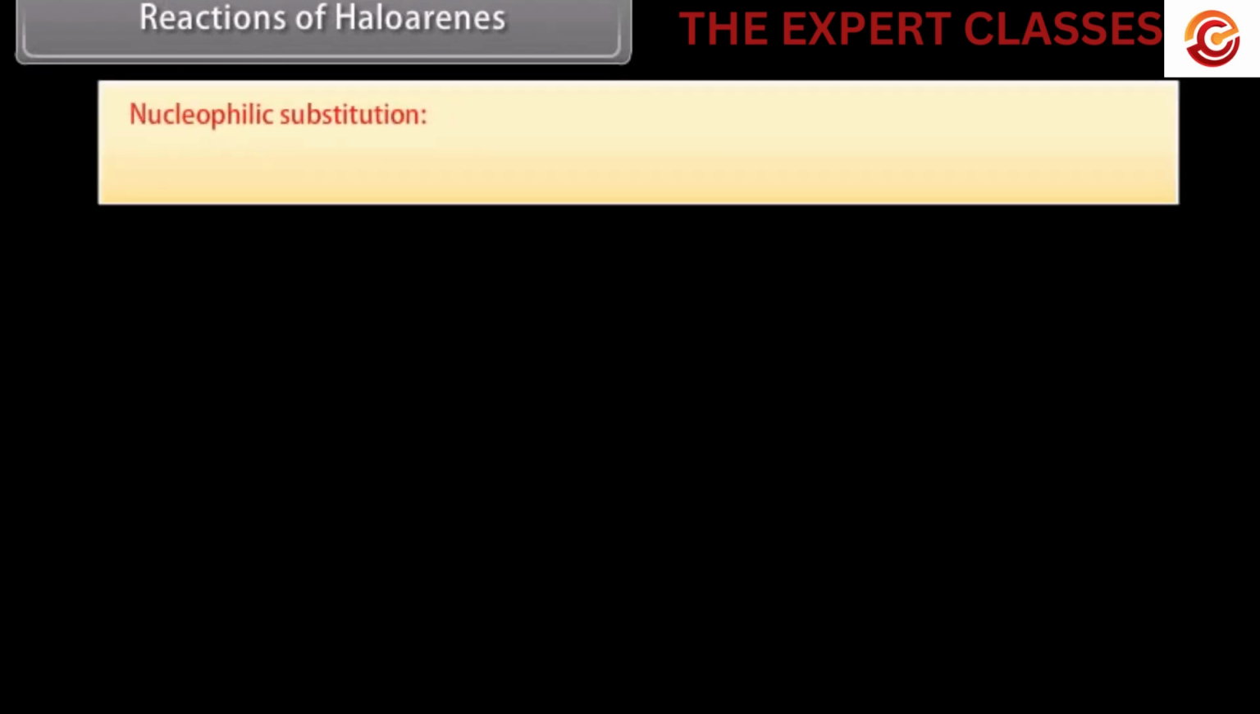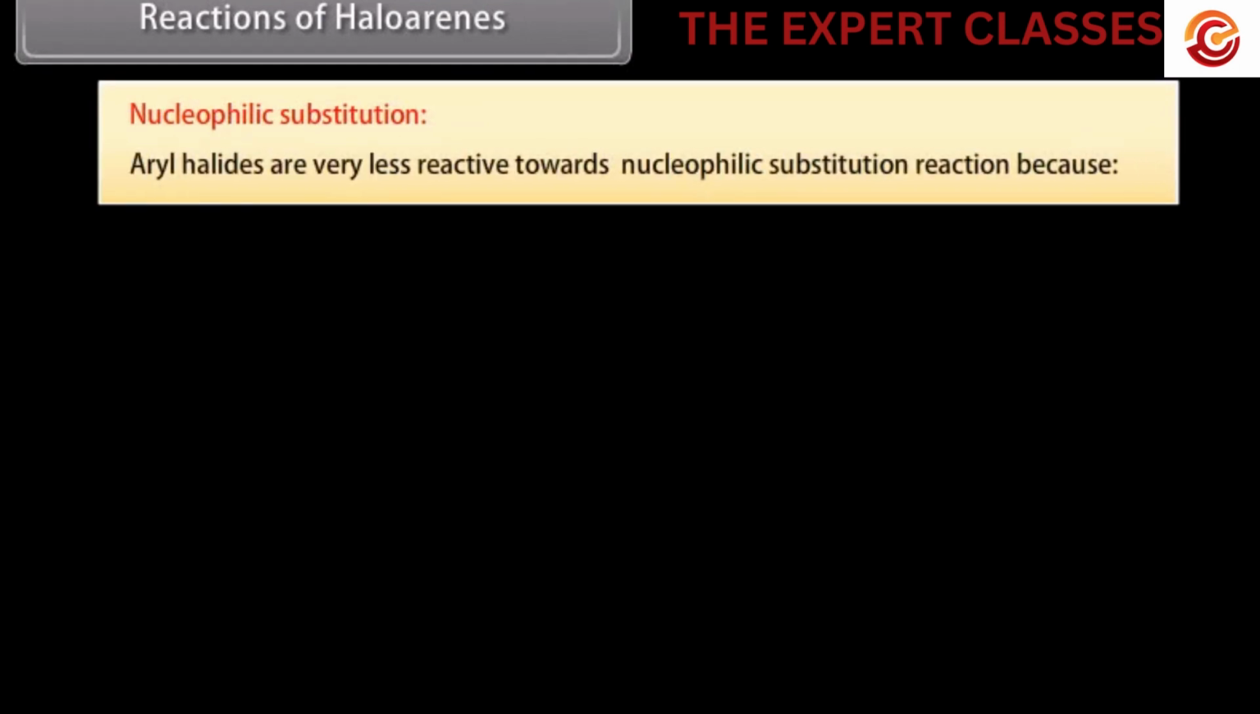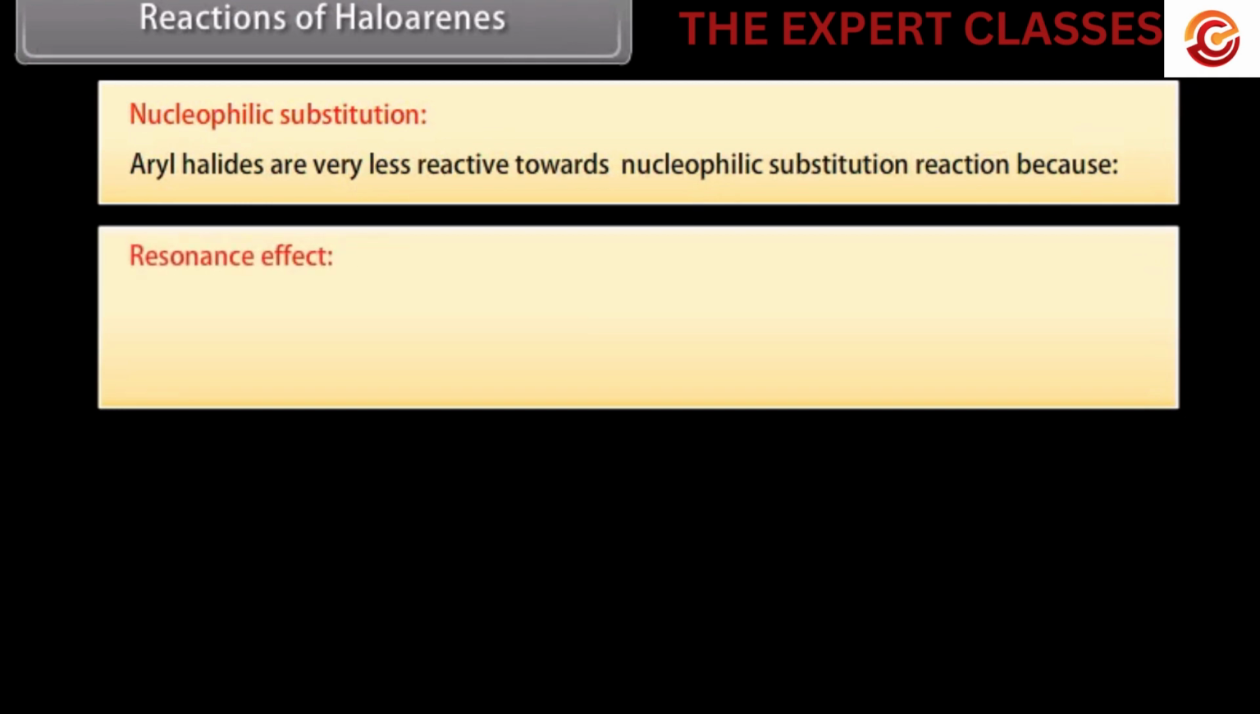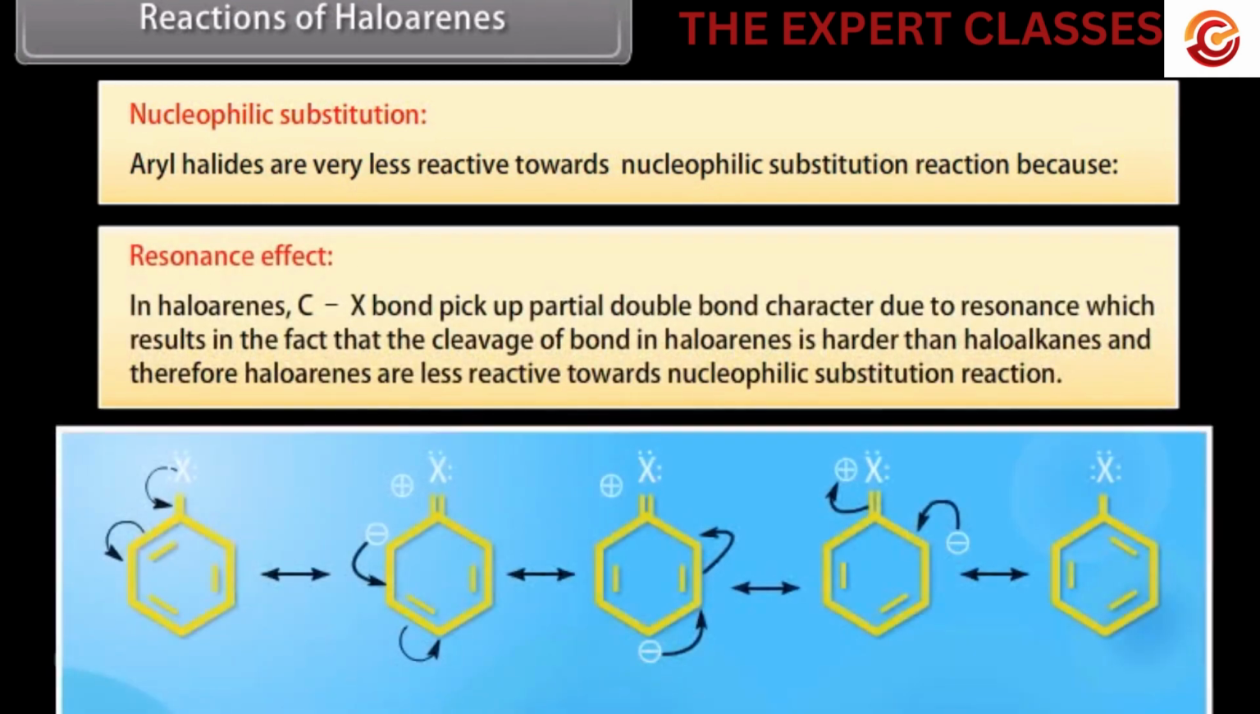Reactions of haloarenes. Nucleophilic substitution. Aryl halides are very less reactive towards nucleophilic substitution reactions because of the resonance effect. In haloarenes, the C-X bond picks up partial double bond character due to resonance, which results in the cleavage of the bond in haloarenes being harder than in haloalkanes, and therefore haloarenes are less reactive towards nucleophilic substitution reactions.